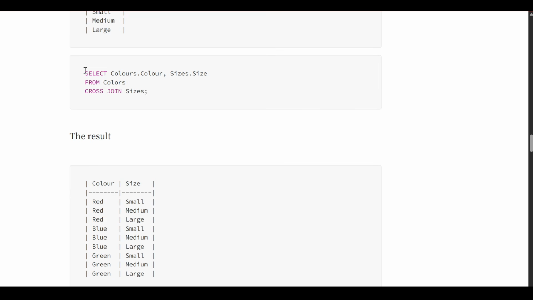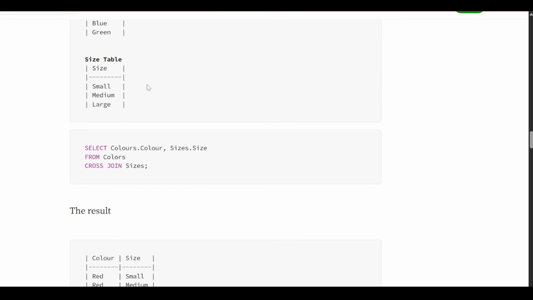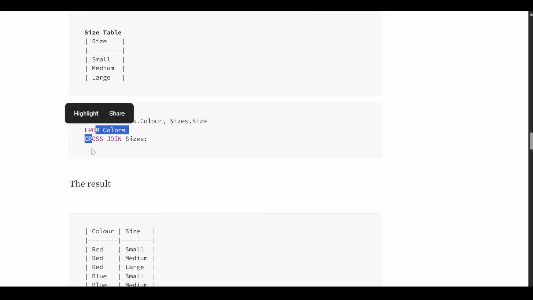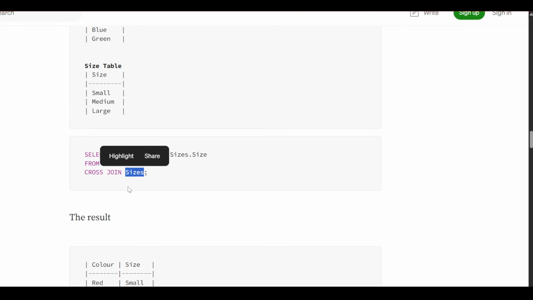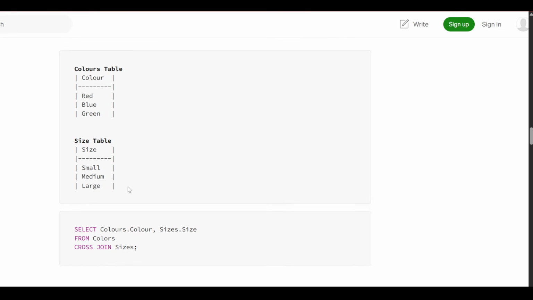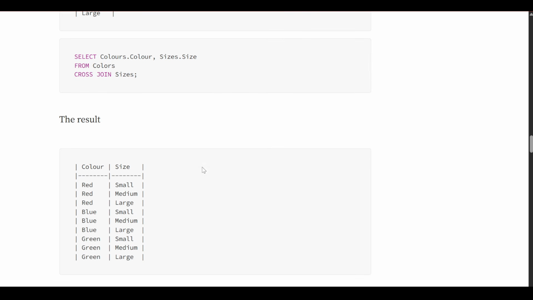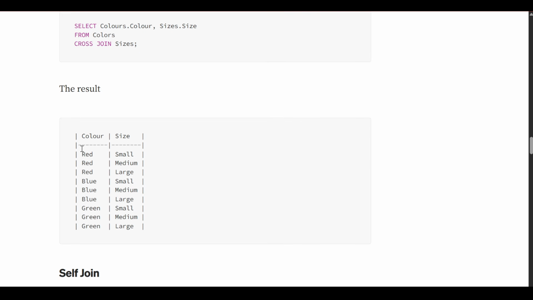You can see the Cartesian product query like select color and size from the color and size tables. From colors cross join size, and here we have not taken the ID because this is a Cartesian product. We don't need any ON condition on the basis of which we are combining, because we combine everything with everyone. So there is no need of that ID. So here we can see the result.